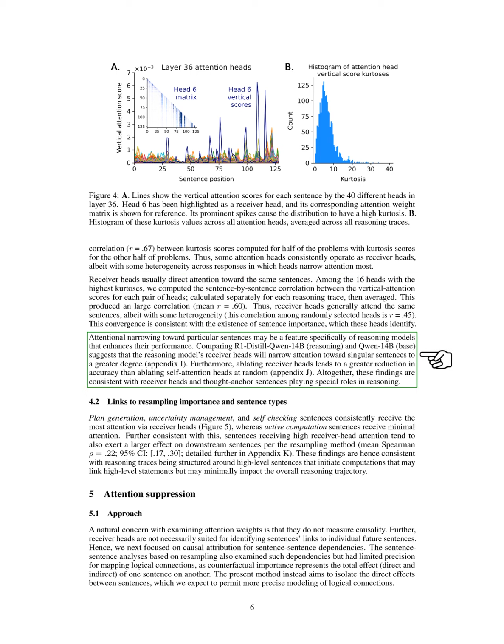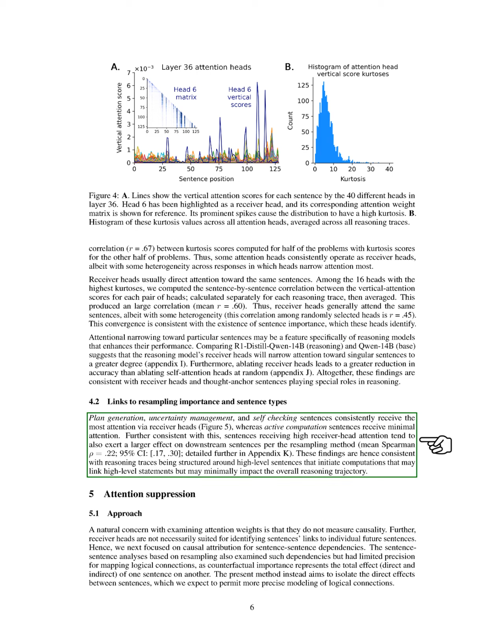When comparing two models, R1 Distill Qwen 14B, Reasoning, and Qwen 14B, Base, we observed that the reasoning model's receiver heads concentrate more on individual sentences. Additionally, removing receiver heads significantly reduces accuracy compared to randomly removing self-attention heads, reinforcing the special role of receiver heads in reasoning.